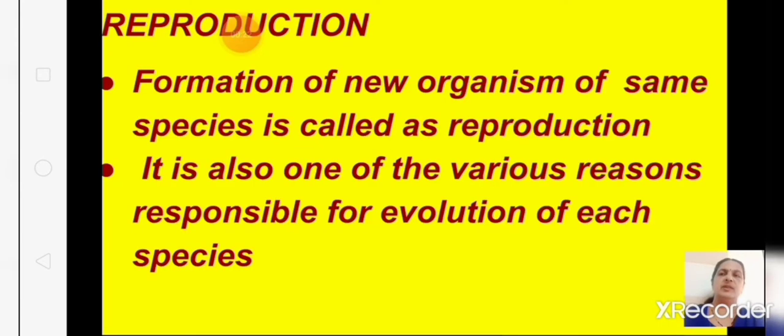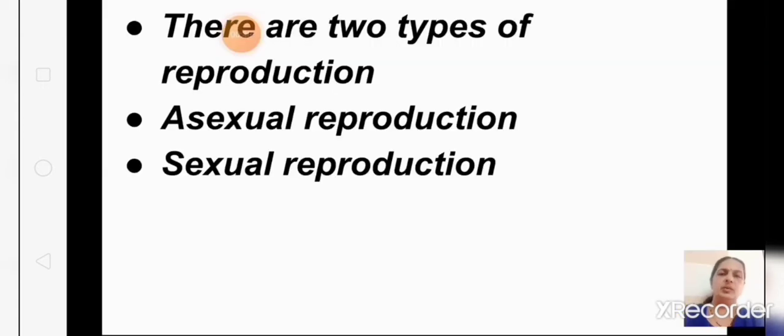Okay. So we'll see what is reproduction. Formation of a new organism of the same species is called reproduction. This is also one of the various reasons responsible for the evolution of each species. We all know this, because of reproduction only different species are formed. Now there are two types of reproduction we have learnt: one is asexual reproduction, one is sexual reproduction. So in this session we learn about asexual reproduction in plants as well as sexual reproduction in plants.